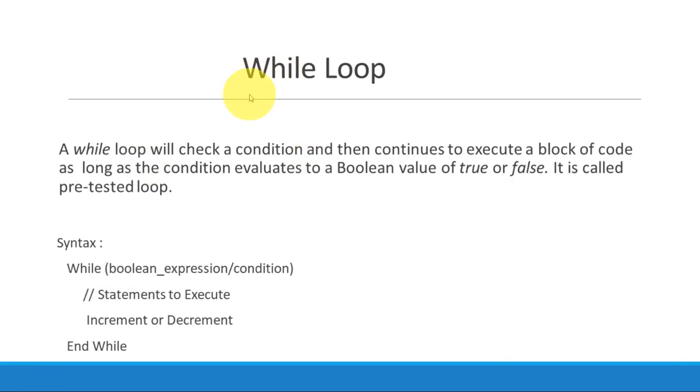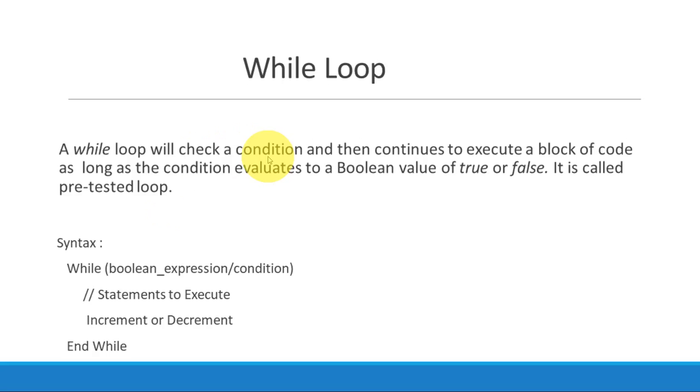First of all, we have the while loop. A while loop will check a condition and then continue to execute a block of code as long as the condition evaluates to a Boolean value true. It is called a pre-tested loop. It means that it checks the condition first.